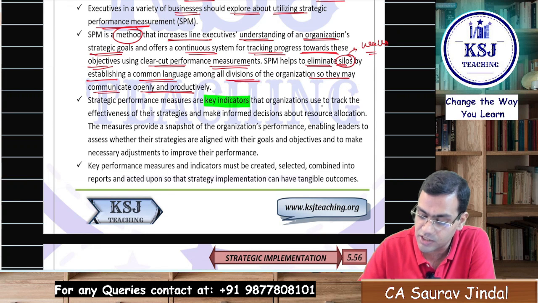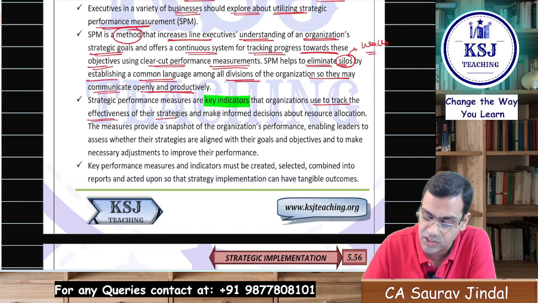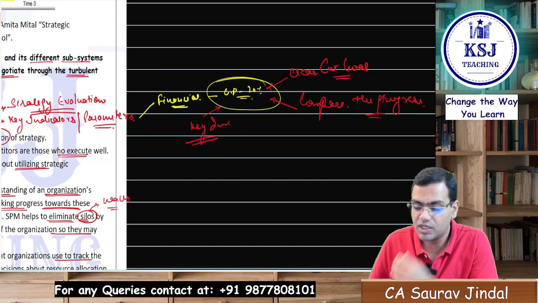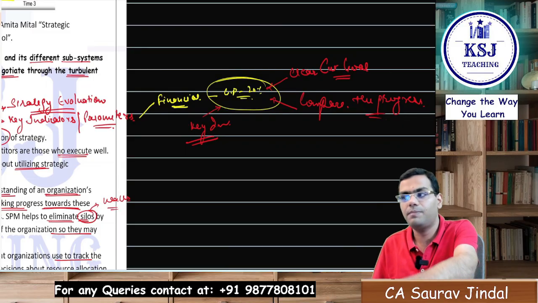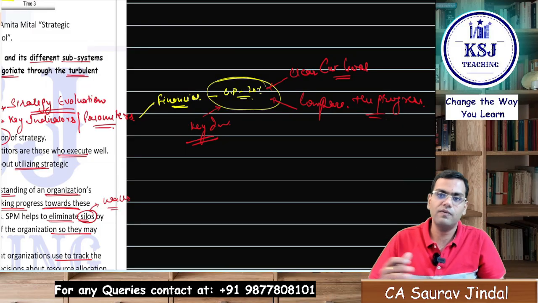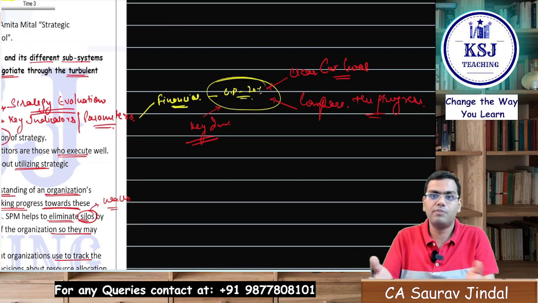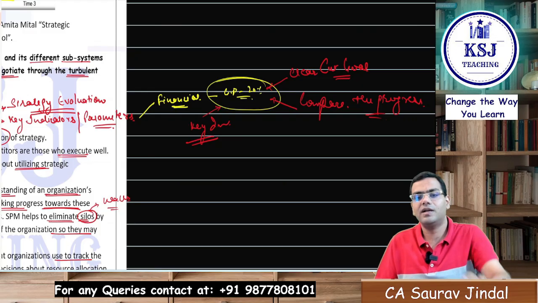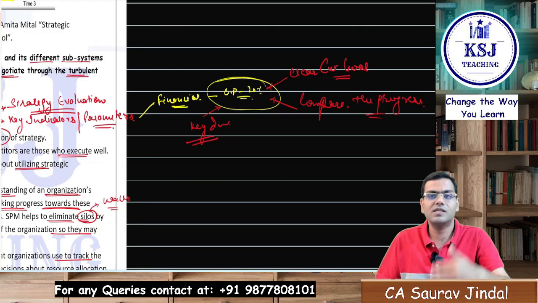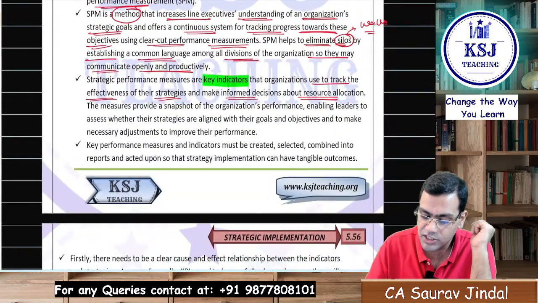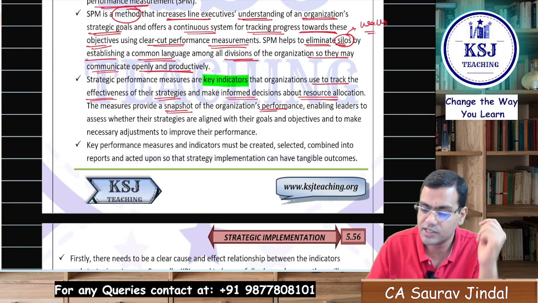Strategic performance measures are the key indicators that organizations use to track the effectiveness of their strategy and make informed decisions about resource allocation. Now, this is a key indicator, right, that we want to achieve this kind of financial goal, the GP 20%. Now, according to this, you will be allocating your resources, and according to this indicator only, you will be judging the performance, that whether the strategy is being implemented in the right way, whether the strategy is giving us the desired results or not. Right? The measure provides a snapshot of the organization's performance.